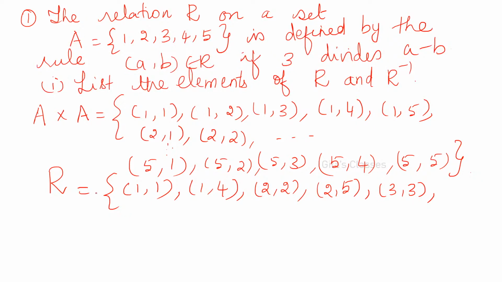Next 4, 1, sorry. 4, 1. 4, 4. You have to check in between any elements. If it is left out, tell me. 2, 4 will not be there, Shrutika. 5, 2. Next element will be 5, 2. Then 5, 5. Yes, 1, 1, 1, 4. How many are there? 1, 2, 3, 4, 5. 9 elements are there.